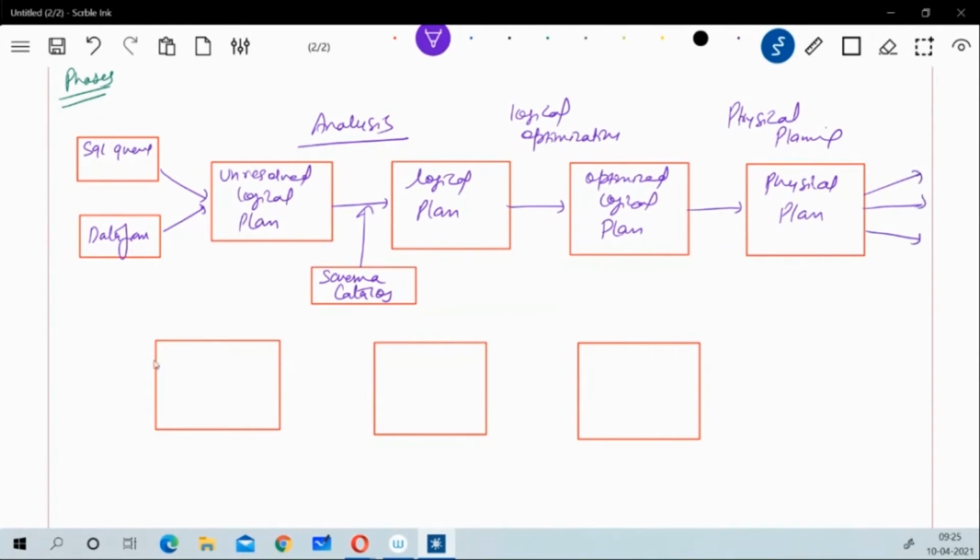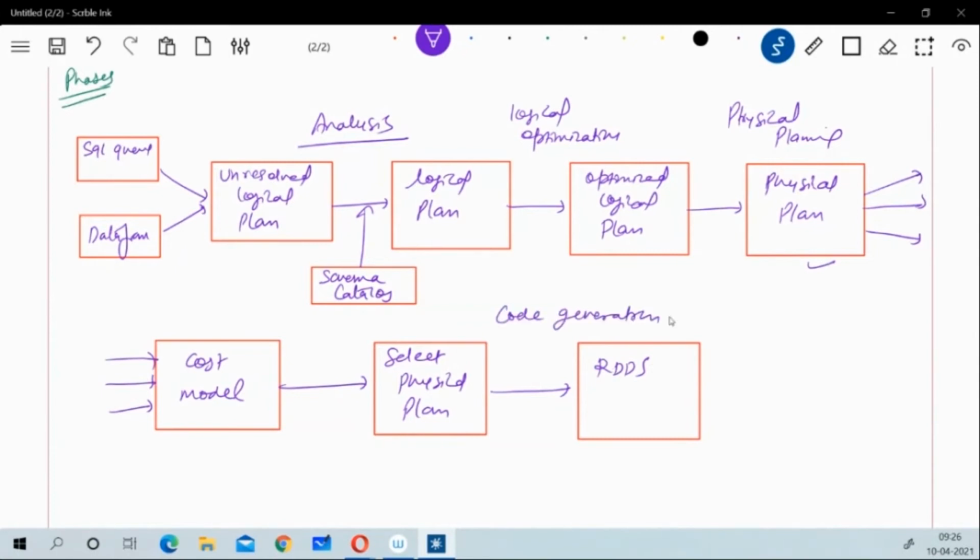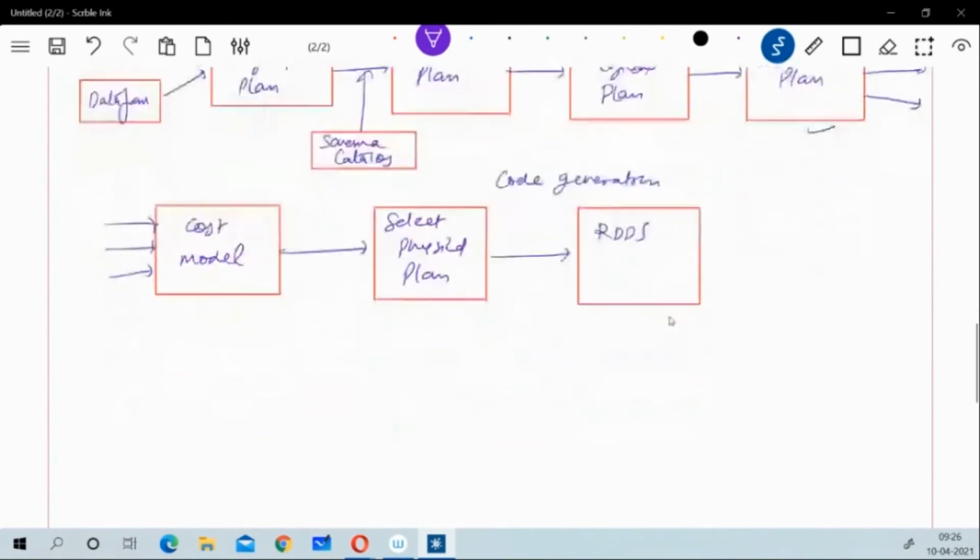Now I connect this physical plan to the next step. That means we have n number of different plans, and we calculate the cost of each plan. That is our cost model. After this model, we select the physical plan based on the cost. Once the physical plan is selected, it is generated into RDDs, because whether it's a data frame or dataset, internally in the end it is converted into a resilient distributed dataset, that is, an RDD. And this is called code generation. So now we have the different stages: analysis, logical optimization, physical planning, and code generation.